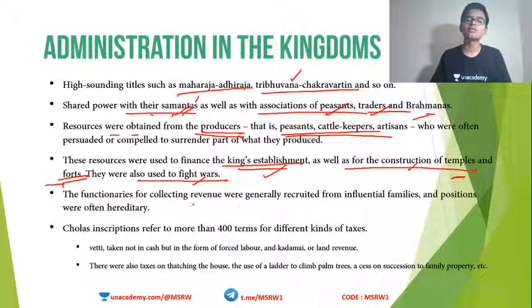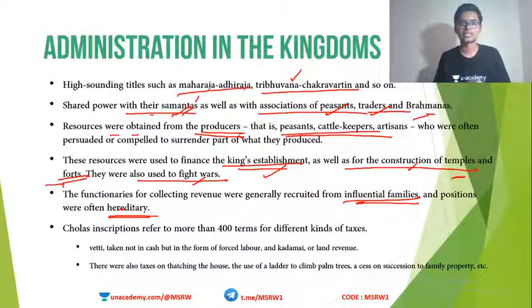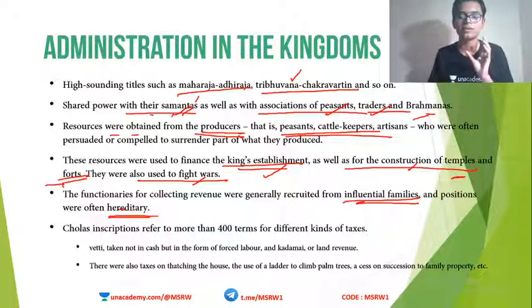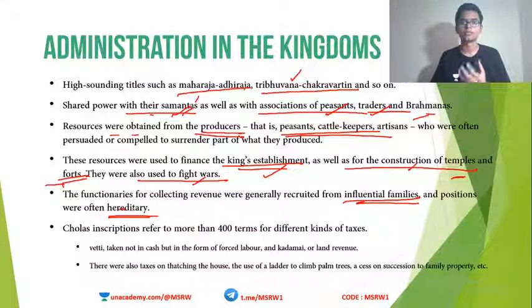The functionaries for collecting revenue were generally recruited from influential families and the positions were often hereditary. So who are the people who collect the taxes? Right now we have different positions, right? We have the village officer, tahsildar, collector, etc. They are appointed based on various qualifications. During those times, collection of tax was actually a very impressive occupation, and this was given only to highly powerful, influential people.